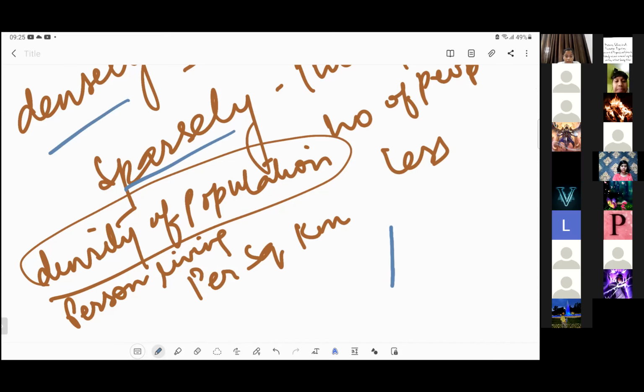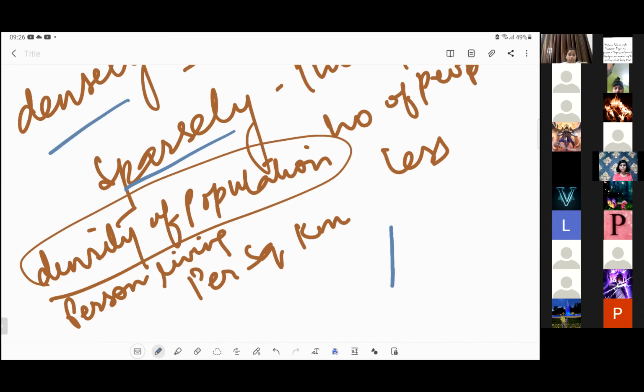Do you know what is meant by sparsely? What is the meaning of sparsely? Ma'am, I don't know. I don't know the meaning of sparsely. Anushka Sharma, meaning of sparsely? I also don't know. Anybody who knows? Alishba?